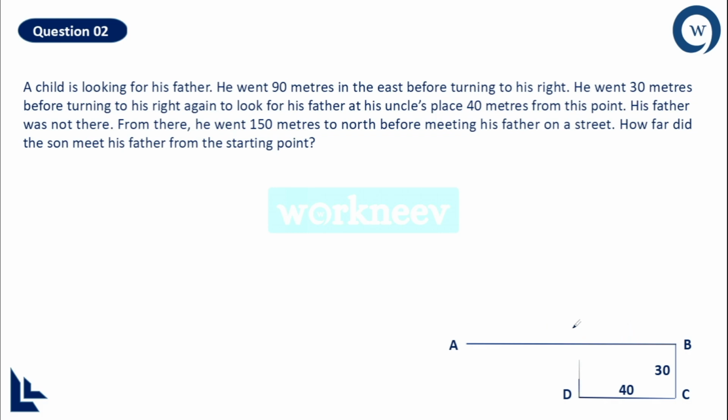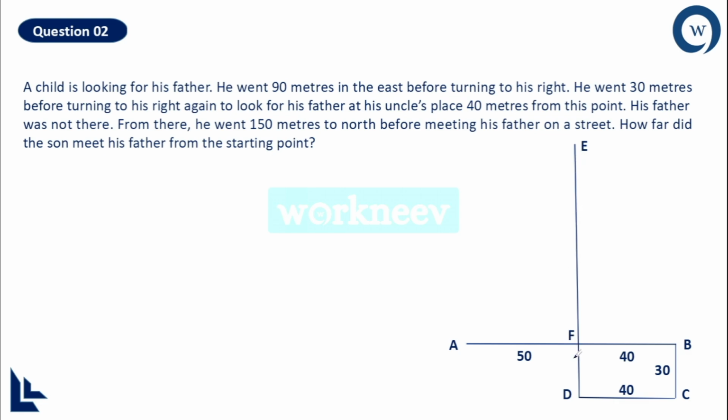And I will show you like this. The line will go like this, and the point wherever he reaches will be E, and this is where he is going to meet his father. And now this line DE divides AB at a point F, and what is the distance it is breaking right now? 50 and 40, because the initial distance was 90.